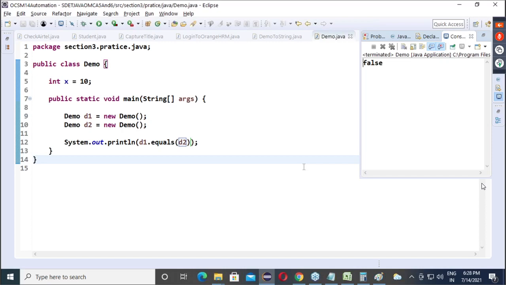You override the equals method, you do content level comparison. By itself, I will give address level comparison. Is it clear? Java people say it's your object, you are the owner of this, you make a program, you override equals. Is everyone getting it? So by itself, the Object class equals method always performs address level comparison, and whenever the programmer wants content level comparison, we should override.